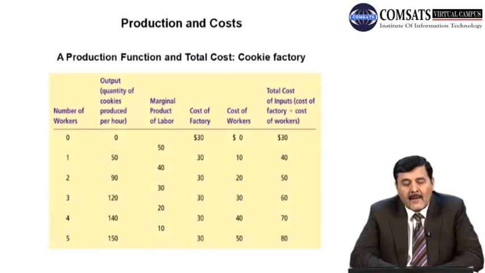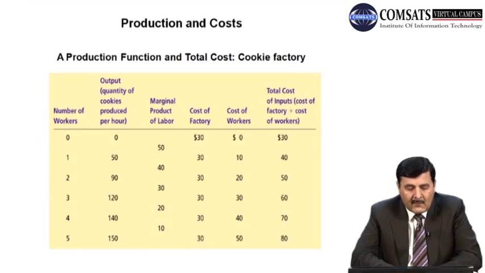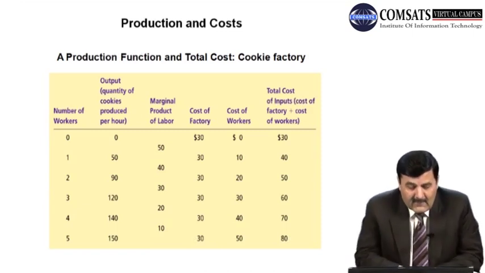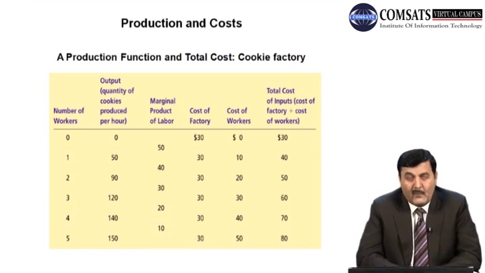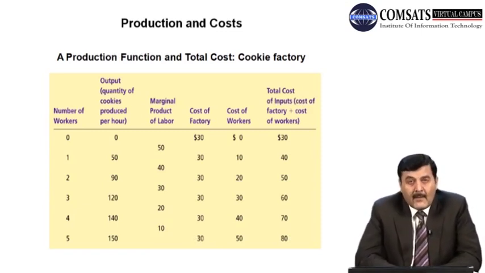अब हम कोशिश करते हैं कि we'll explain the production function and the total cost curve with the help of an example, with the help of a table. अगर आप इस table में देखें, we have a number of columns. In the first column, we have the number of workers, the laborers used in the production process. If you look in the second column, it's the quantity of output, and in this case the quantity of cookies produced per hour by the workers.